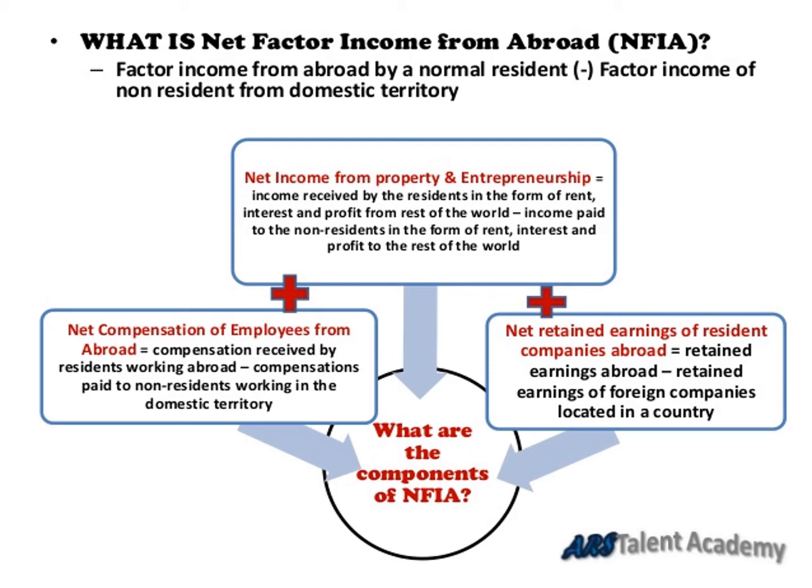The second component is net income from property and entrepreneurship. It refers to the difference between income from property and entrepreneurship in the form of rent, interest, and dividend received by residents of the country and similar payments made to the non-residents. And the third component is net retained earnings of resident companies abroad. It refers to the difference between retained earnings of resident companies abroad and retained earnings of non-resident companies located within the domestic territory of a country.